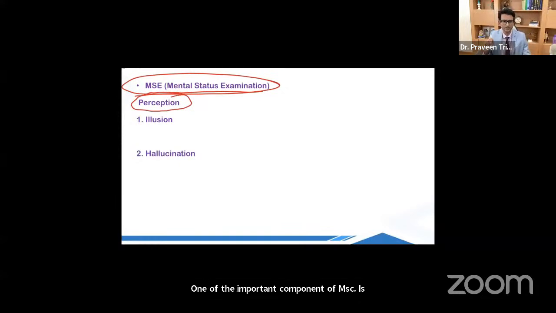What is perception? What is perception? Any information that is coming through a sensory organ is called as perception. Like we see, it's a visual perception. We hear, it's an auditory perception. In psychiatry, we are more concerned with the abnormalities of perception. So there are two important abnormalities of perception. We have got illusions and we have got hallucinations.